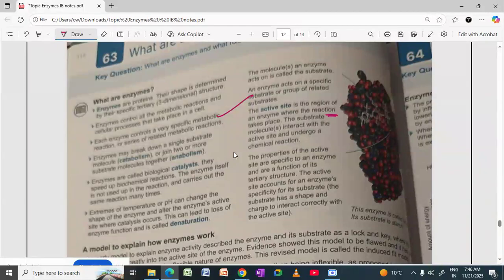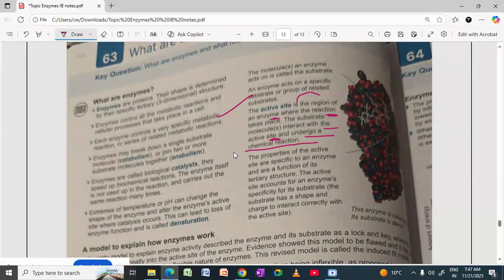So what is active site? It is the part of an enzyme where the reaction takes place.